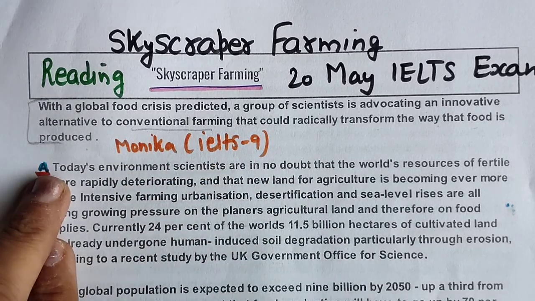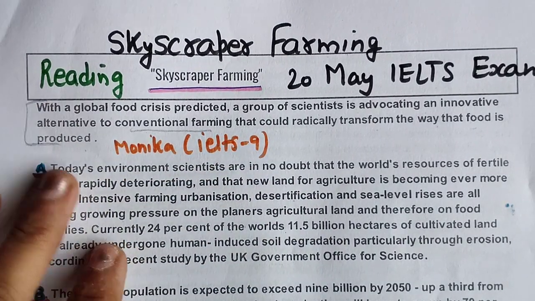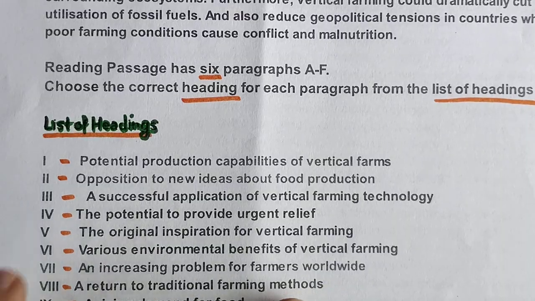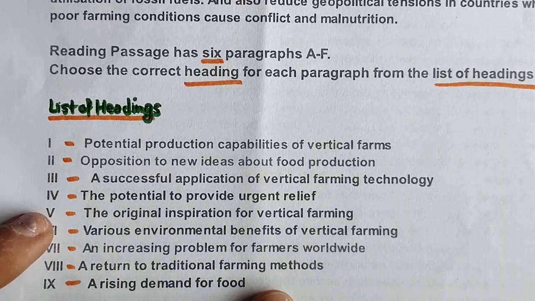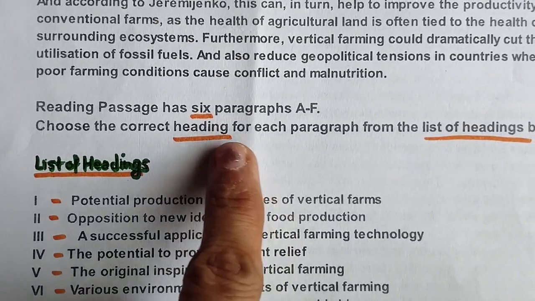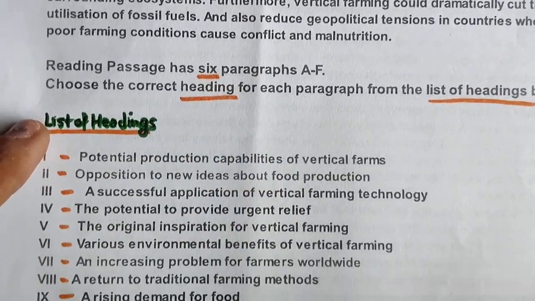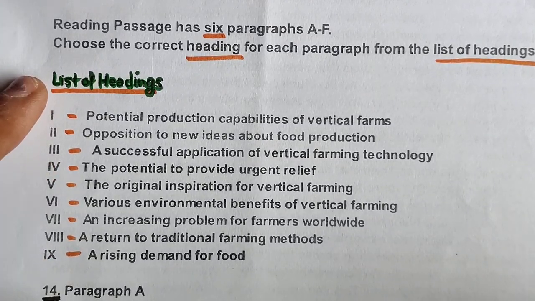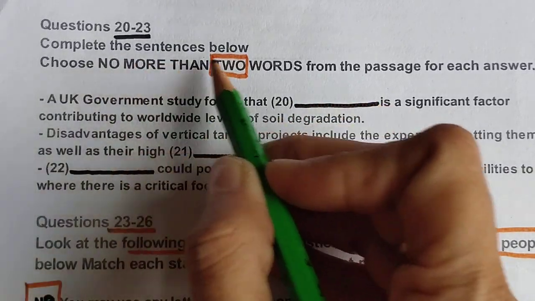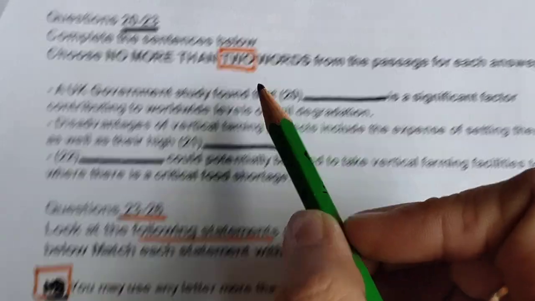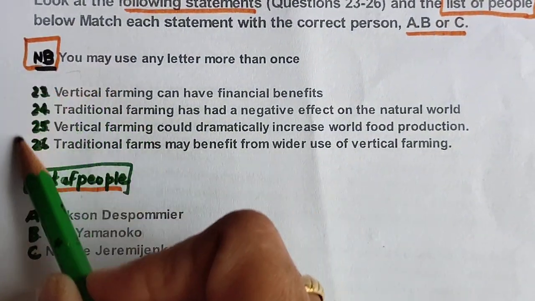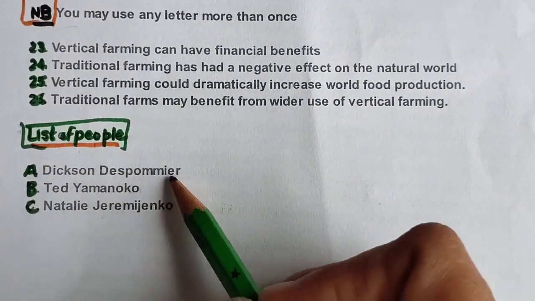Let's go to the types of questions we are going to do. Let's move on to the questions. The first type of question is list of headings. We have 6 paragraphs and 9 options. The second type is complete the sentences below, no more than 2 words. The third type is list of people. It means there are statements given and we have to match them with these persons.